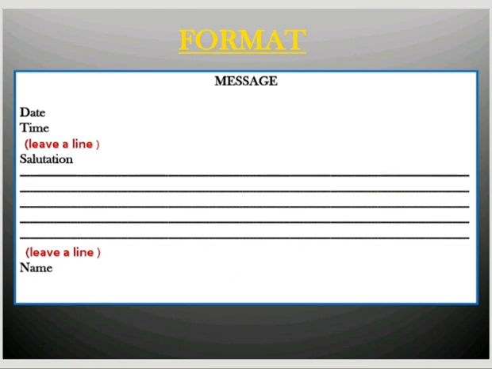Then to the left, we write 3 details. The first thing is the date on which the message is written. Next is the time. And then we leave a line and then we write the salutation. The salutation includes the name of the person to whom the message is being written.